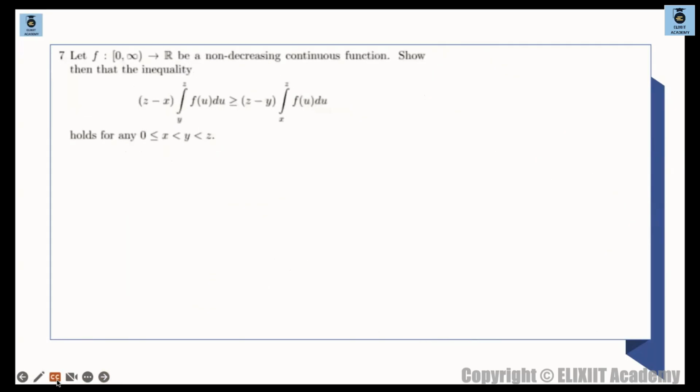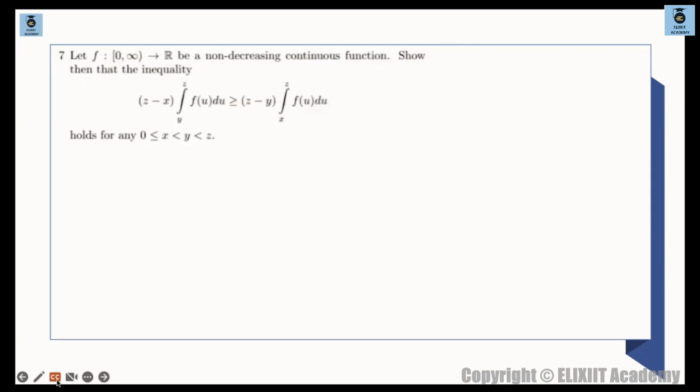Okay, so next we have this question which says if f is a function from 0 to infinity, domain positive, non-decreasing continuous function, so the function is increasing. Then you have to show that this inequality holds. ठीक है. अच्छा, तो by looking at the structure, you can get the feeling of this average value of the function. ध्यान से देखना. So here x, y, and z are basically positive. So by looking at the structure of this question, you can try to figure out that this is a question of average value.